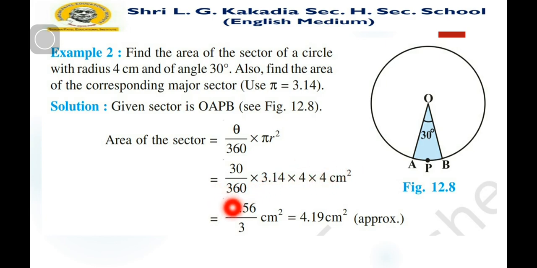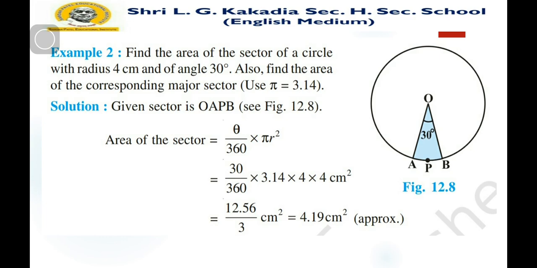After solving these terms we find the answer 4.19 centimeter square approximately. So the area covered by this sector is 4.19 centimeter square, as the unit of area is square, so we write centimeter square.